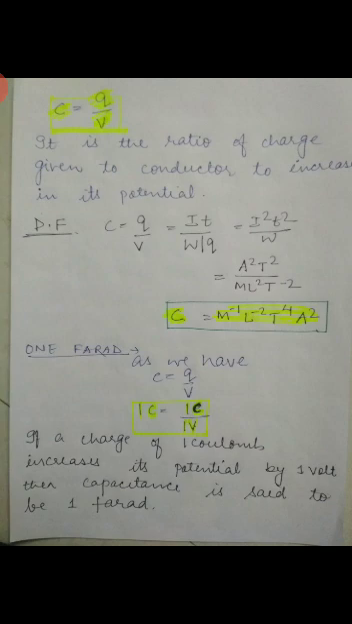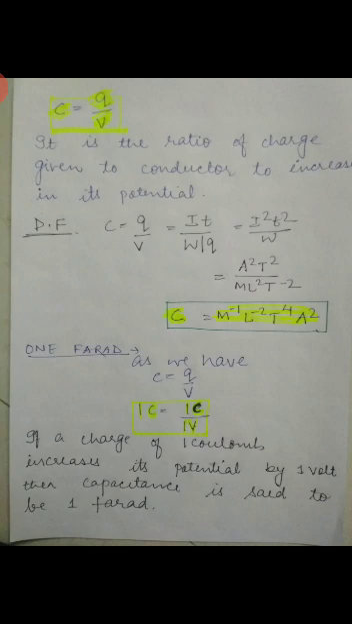Now let's discuss the dimensional formula, how to get the dimensional formula of C. So let's start with the formula always. C is equal to Q upon V. Q is equal to IT, so I have written IT here. And V is what? W upon Q. What is the formula of V? W upon Q. Now Q will go up, so it will become I square T square upon W. And W, you know what it is. Here it is the work done.